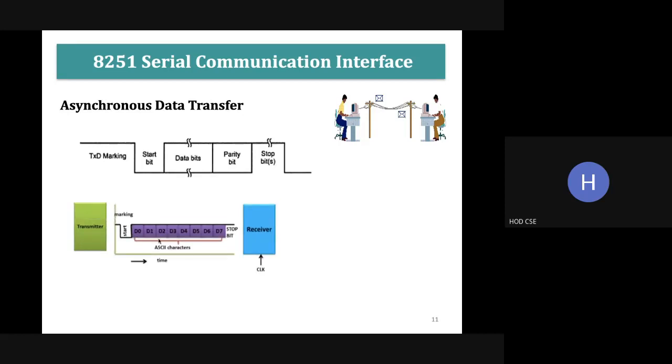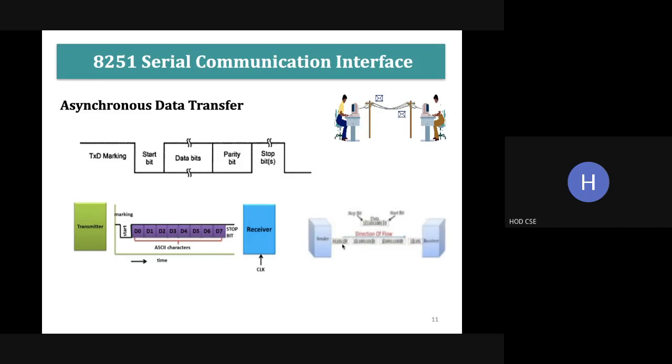So we have a transmitter and the receiver. We have the start bit here, and then the ASCII character. Suppose I want to transmit a letter A, this ASCII character of A will be here. Next we have the stop bit. In this diagram, there is no parity bit, since it is optional, I have left it out.